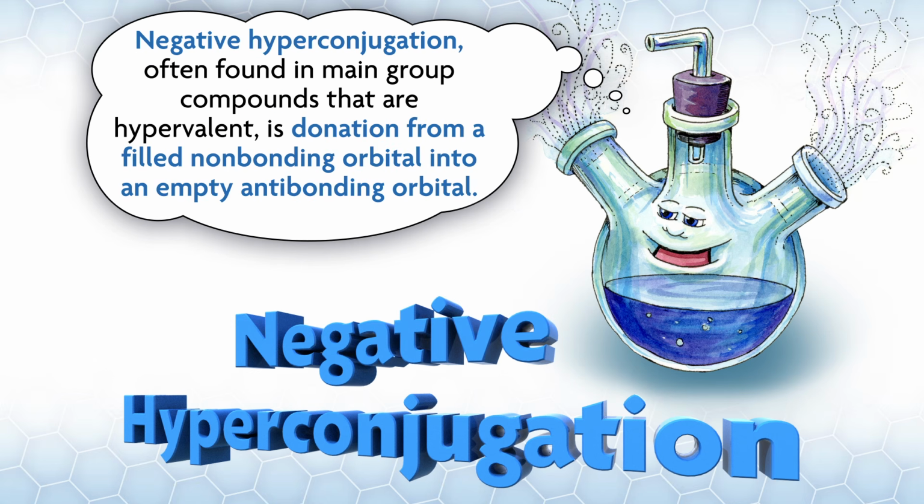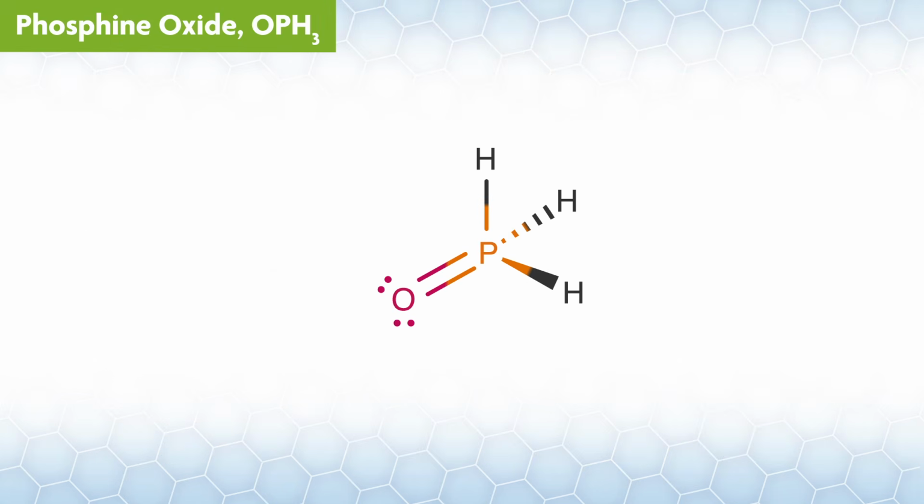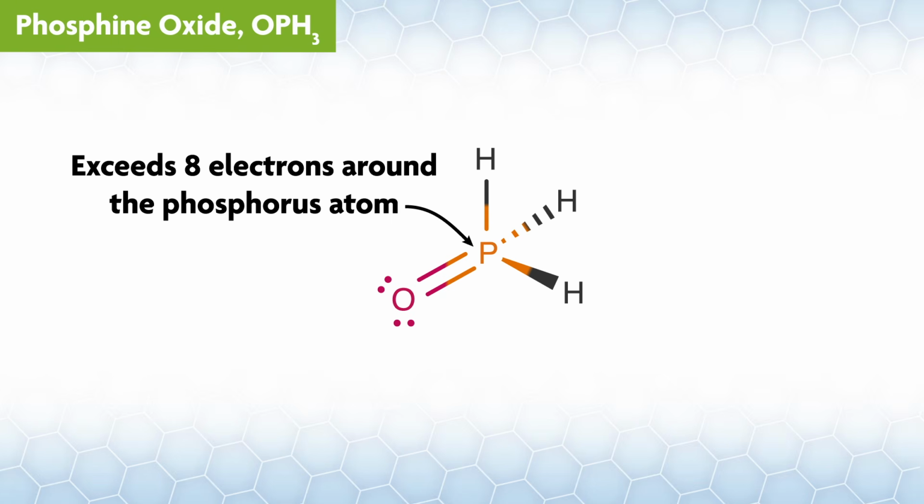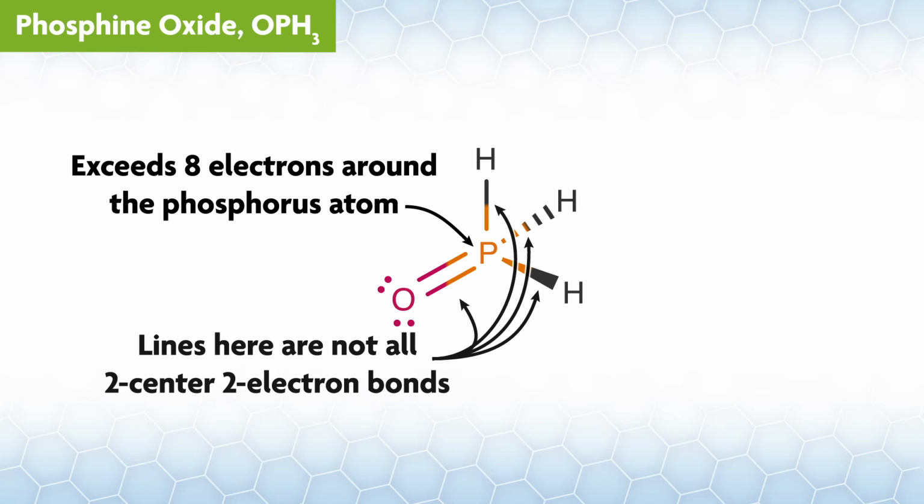Negative hyperconjugation, often found in main group compounds that are hypervalent, is donation from a filled non-bonding orbital into an empty antibonding orbital. A simple example of a compound with negative hyperconjugation is phosphine oxide, OPH3, which is often drawn this way. The problem with this drawing is that it exceeds 8 electrons around the phosphorus atom. There aren't enough valence orbitals for 5 bonds and 10 electrons on a main group atom. So this isn't a real resonance form. In other words, the lines here are not all 2 center 2 electron bonds and something else is happening.